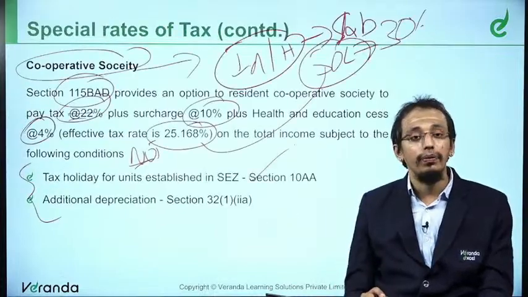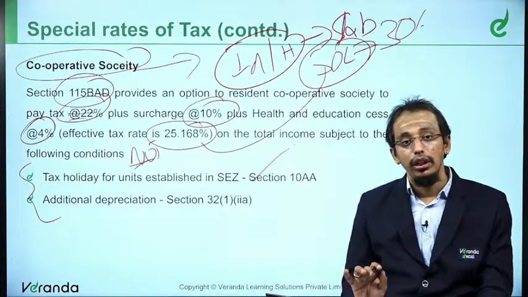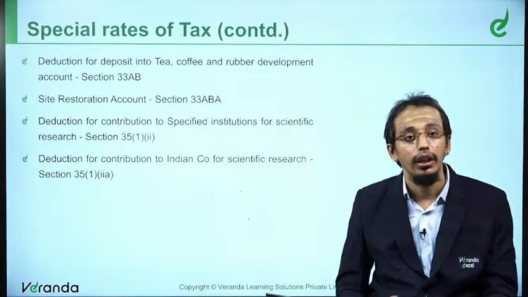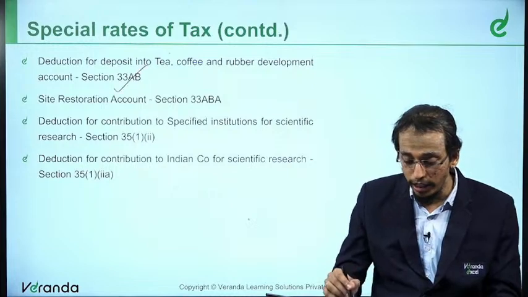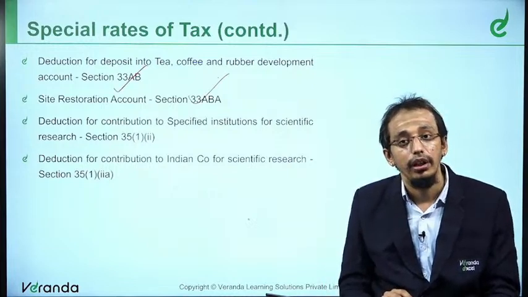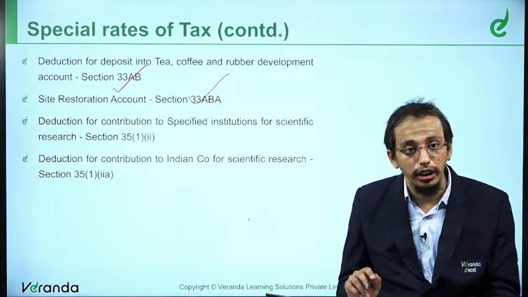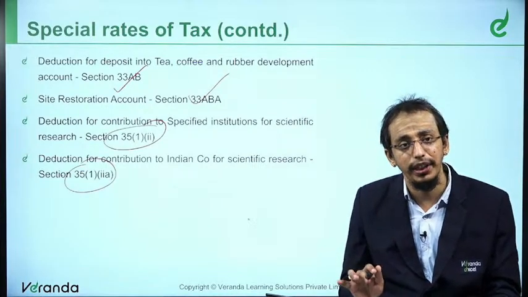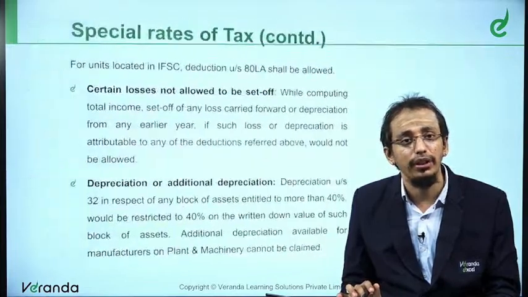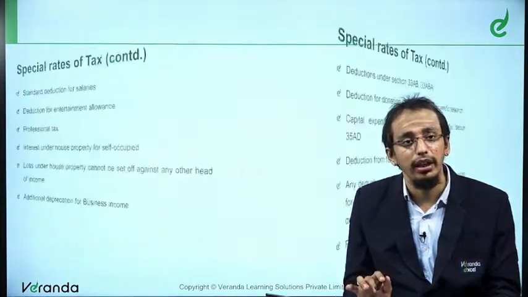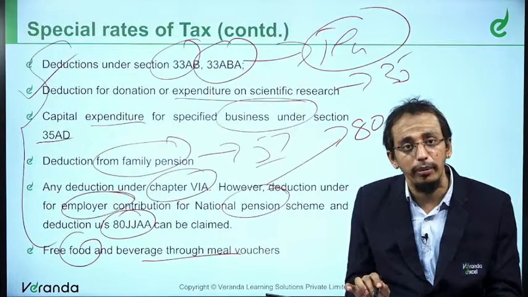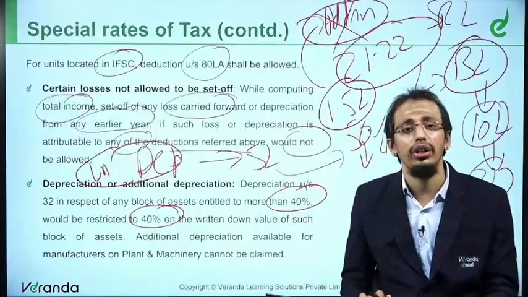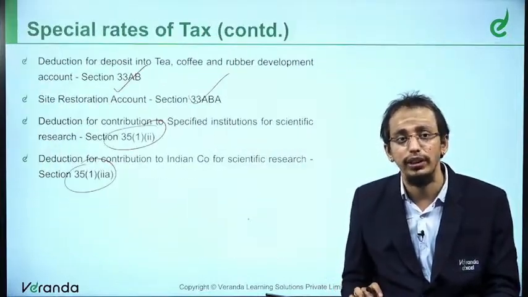So, section 10AA for cooperative societies in SEZ they cannot claim. Additional depreciation not possible. Then deduction under section 33AB, 33ABA. Deduction under section 35(1), 35(2) are all for scientific research. Earlier also we saw this scientific research in the same manner. Scientific research expenditure cannot be claimed. Deduction under donation or expenditure on scientific research, here also you cannot claim. All those things we discussed, same thing.